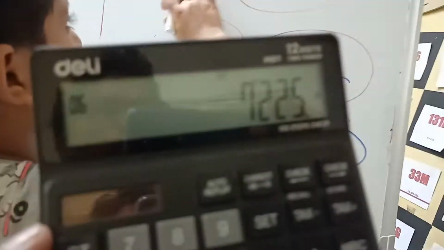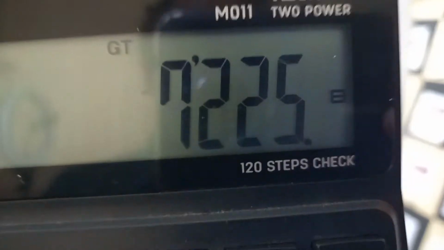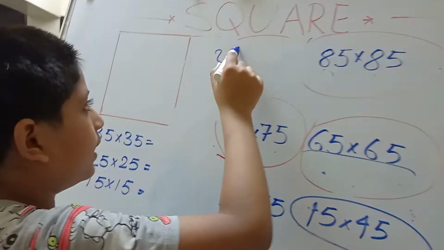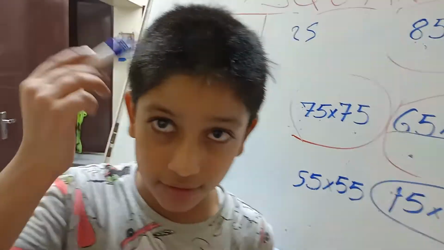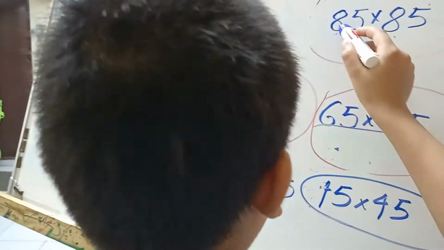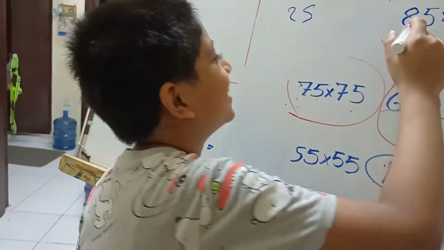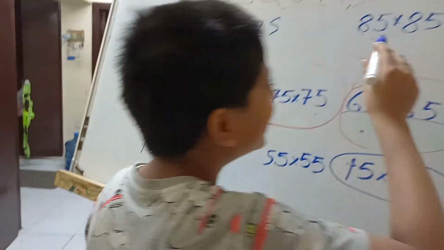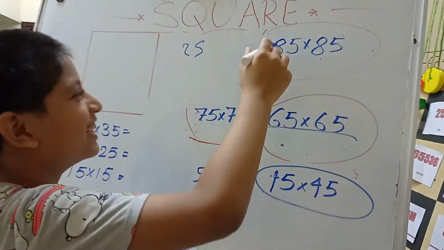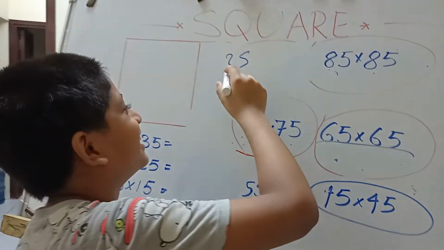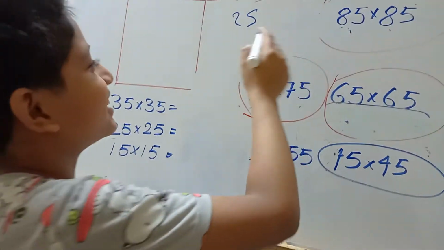How this method is working now, I will tell you. See, 5 and 5, I have written 25 in my brain. Now I'm going to write 8, and 72 here.